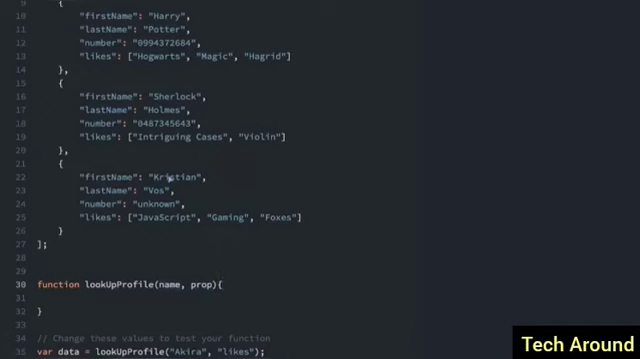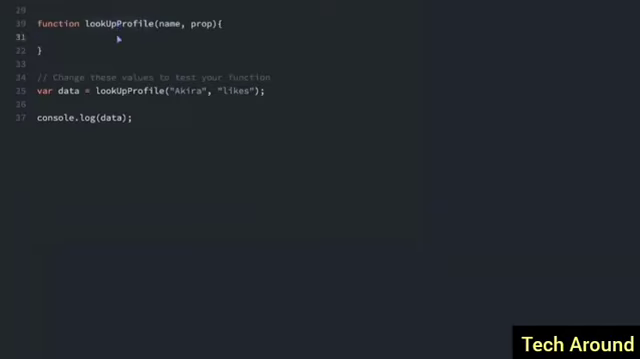For instance, if we pass in the name Kristen here, and we pass in the property of number, it should return unknown. If we pass in the first name of Sherlock up here, and we pass in the property of likes, it should return the array Intriguing Cases and Violin. If the name that's passed in does not correspond to any contact, then our function should return No such contact. And if there's no property, it should return No such property. So let's go to this function here and start creating it.